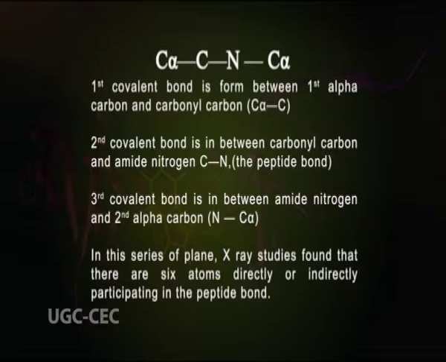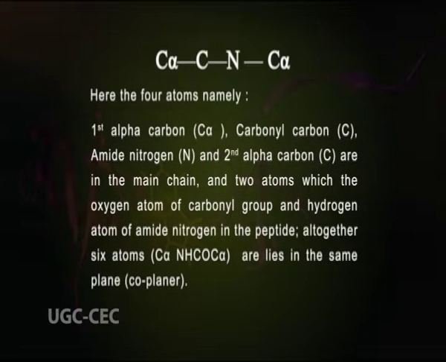in the peptide bond. Here, 4 atoms, namely the alpha carbon, carbon, amide nitrogen and the second alpha carbon, are in the main chain, and 2 atoms, the oxygen atom of the carbonyl group and the hydrogen atom of the amide nitrogen, are in the peptide. Altogether, the 6 atoms lie in the same plane, meaning they are coplanar.